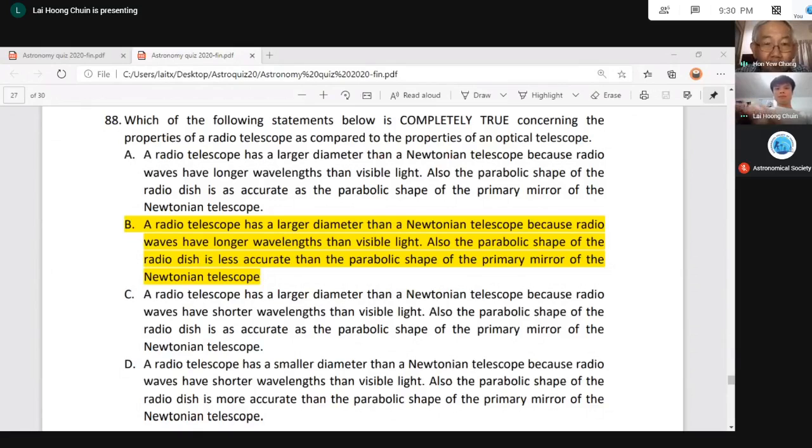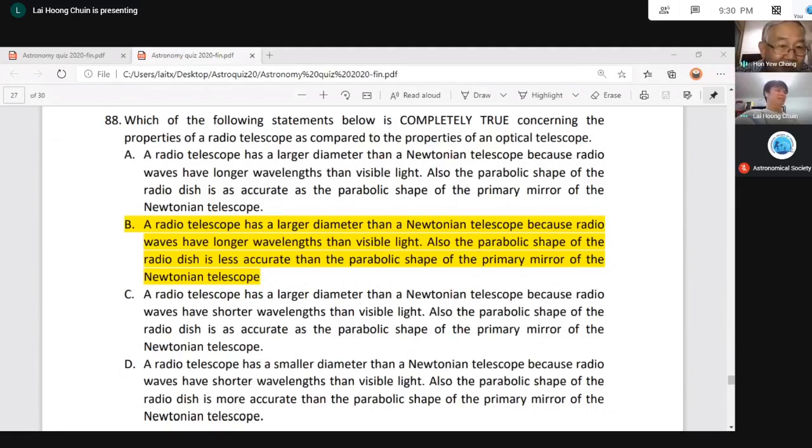Whereas for the optical telescope, the primary mirror of the Newton telescope, your parabolic shape must be very accurate. So the parabolic shape of the radio dish is less accurate. Less accurate means it can be a bit rough, never mind. No need to be very smooth for the radio telescope as compared to the primary mirror of the Newton telescope. So B is correct.